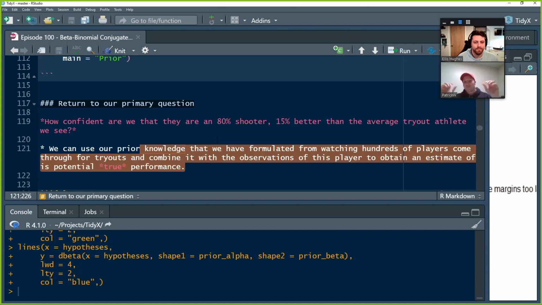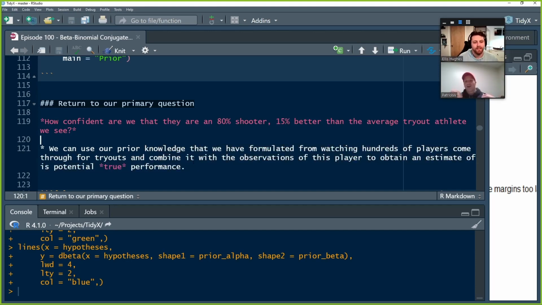So pull any data, shot logs from NHL or basketball or field goal kickers or soccer goals, whatever it is, and just try and get a sense for updating your knowledge with every single new observation. Yep, exactly. So it'd be kind of cool to see how it wiggles and wobbles as they improve and create a plot about that. I think we might do something along those lines in the future. Yeah, and I think you have a package that we can use to do something like that. Yeah, we'll see. Which would be really cool, right? Because it could give us a really cool way to observe how this data unfolds.